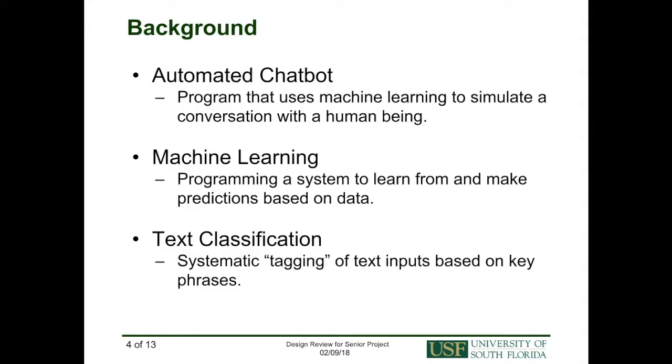Given a large dataset, a machine learning bot can become quite adept at understanding a user's intent. Text classification also makes it simpler to understand the user intent by systematically tagging a text input with its most important key phrases. By using these two technologies, it is possible to configure a chatbot to provide the appropriate response.